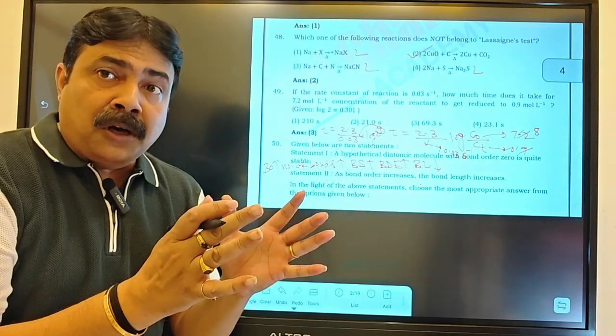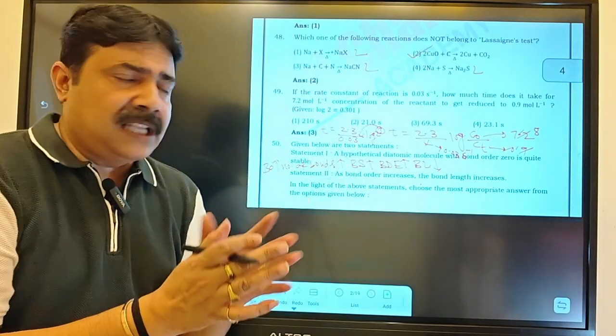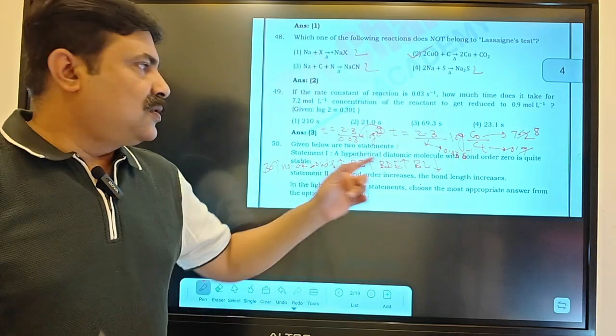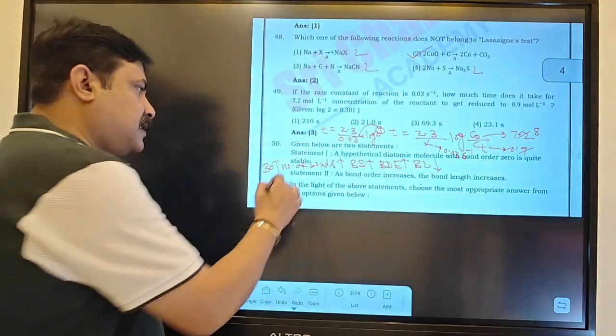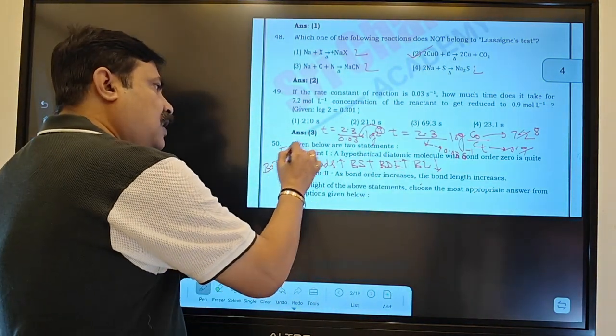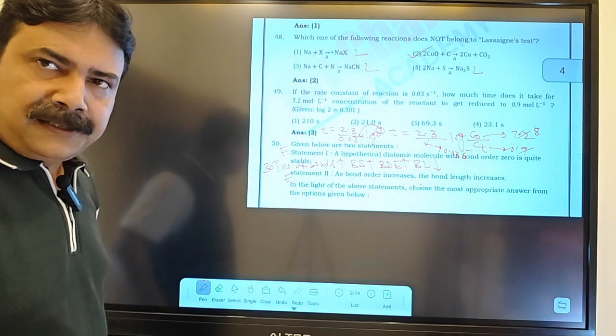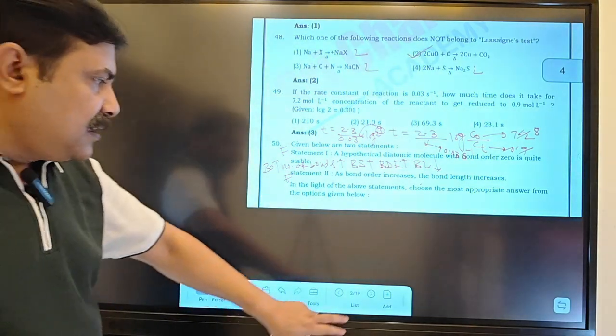So that is why if bond order increases, bond length has to decrease, because the force of attraction will be more, the number of bonds will be more, they will be close to each other, so bond length will be what? Less. So both statements are false. Statement 2 is also false, statement 1 is also false. Is it clear? Let us look at the next slide.